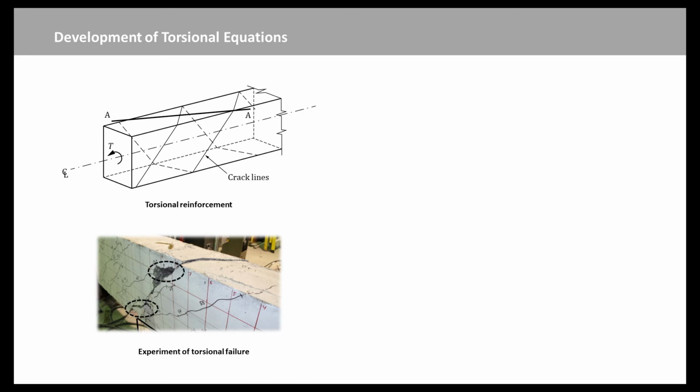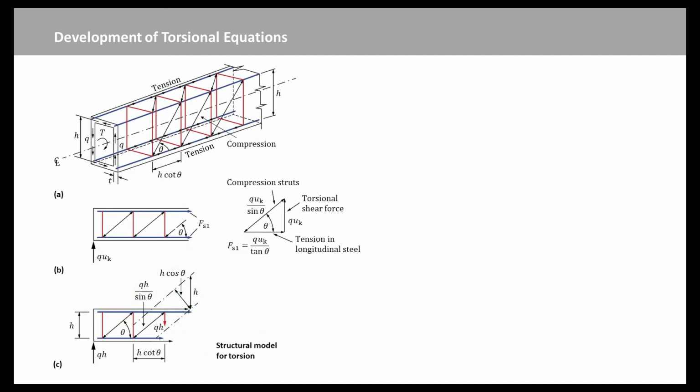Failure will eventually occur by reinforcement yielding, coupled with crushing of the concrete along line AA as cracks on the other face open up. It is assumed that once the torsional shear stress on a section exceeds the value to cause cracking, tension reinforcement in the form of closed links must be provided to resist the full torsional moment. The equations for torsional design are developed from a structural model where it is assumed that the concrete beam in torsion behaves in a similar fashion to a thin-walled box section.